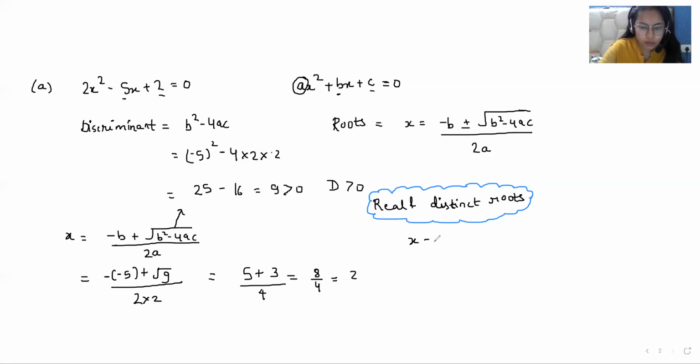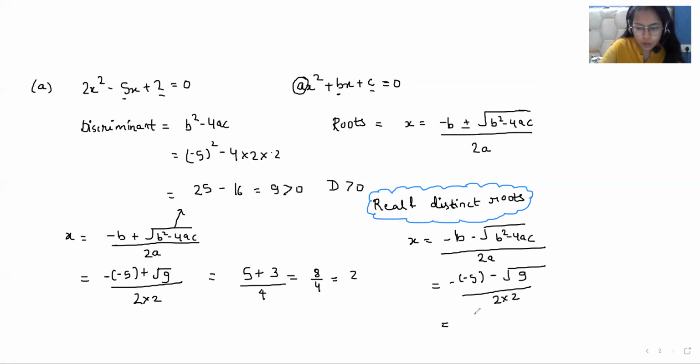Now to find the second root, we put the minus sign here. The value of b, minus minus 5 minus, and what is the value of under root b square minus 4ac? That is root 9 over 2 multiply 2. 5 minus 3 over 4. 5 minus 3 is 2 over 4. That is half. So what are our two roots? 2 and 1 over 2. So these are real and distinct roots because our discriminant is greater than 0.